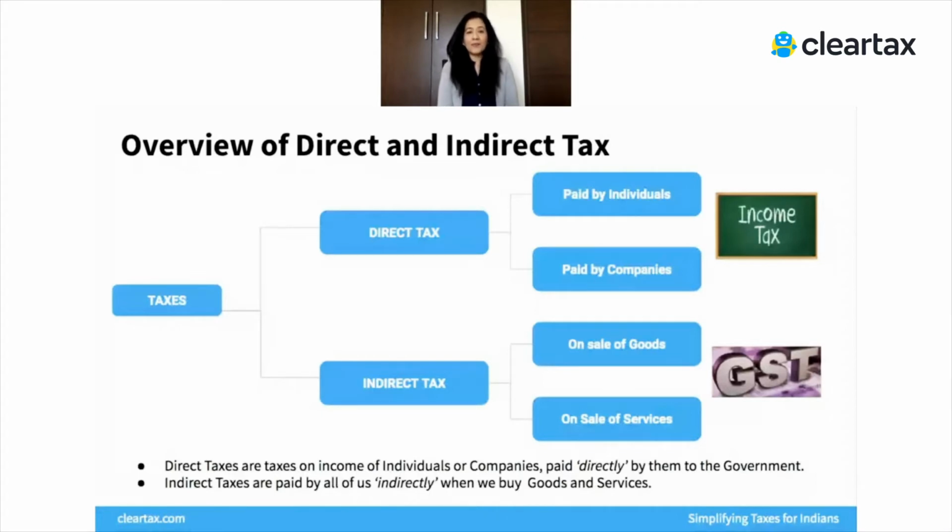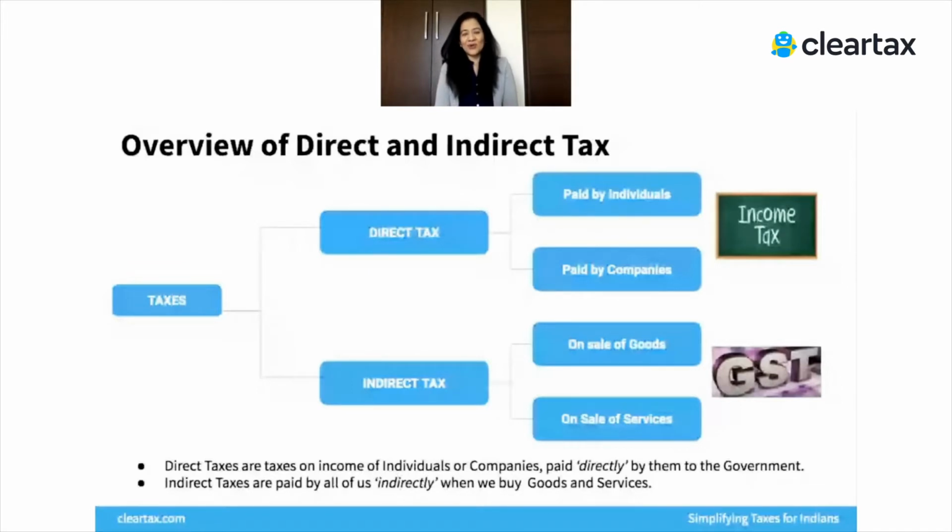Now, direct taxes are paid by individuals when you pay from your income, and direct taxes are also paid by companies, by enterprises, by all sorts of businesses. So whenever you earn an income, the government says, give me a share of your income as taxes, and that tax is direct tax. The other, like we already said, is indirect taxes, which is on sale of goods. It could also be on services. Say when you pay your mobile bill, you'll see that your total bill may have been 1,000 rupees, but you may be paying a little bit extra, a little bit over and above, and that is the indirect tax you pay.